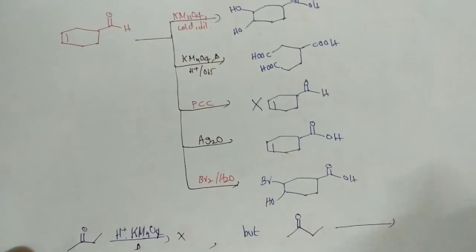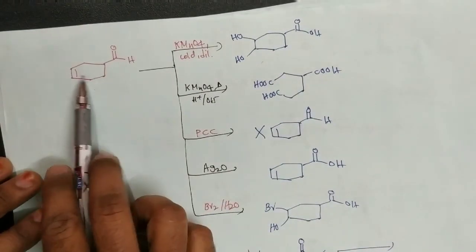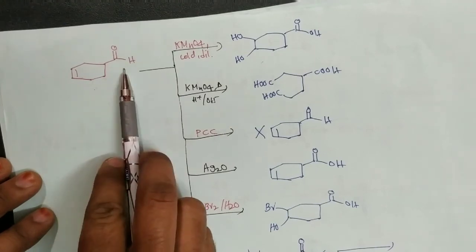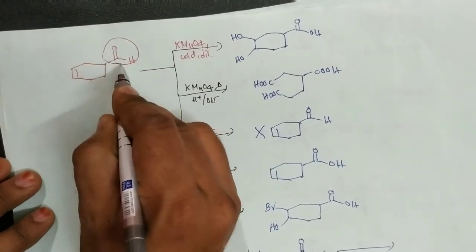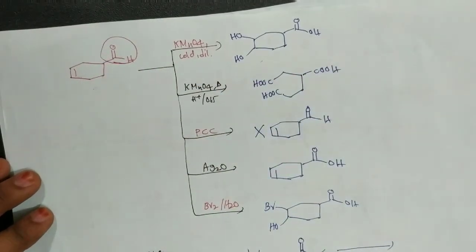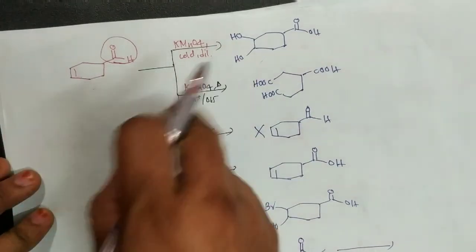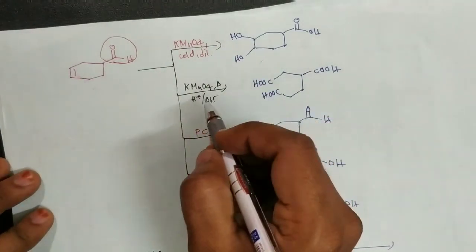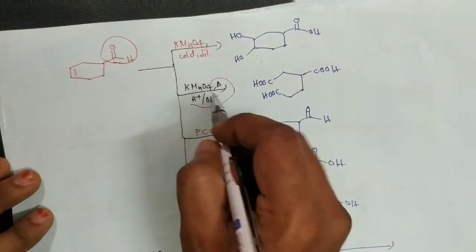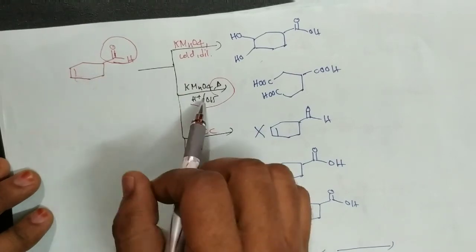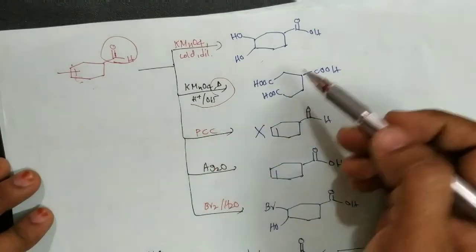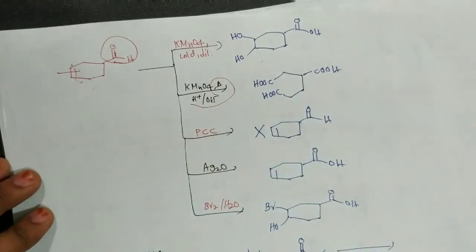And next, some more examples here. This compound contains some unsaturation and an aldehyde. With cold dilute KMnO4, this aldehyde group can be oxidized to the acid. Alcohols are not oxidized with cold alkaline dilute KMnO4, but aldehydes can be oxidized. And this double bond is also affected, that is converted to diol. And with hot acidified or alkaline KMnO4, this aldehyde is converted to COOH and there is a breaking of the C=C double bond at a high temperature. So it is converted to COOH and COOH. A tricarboxylic acid is the product.